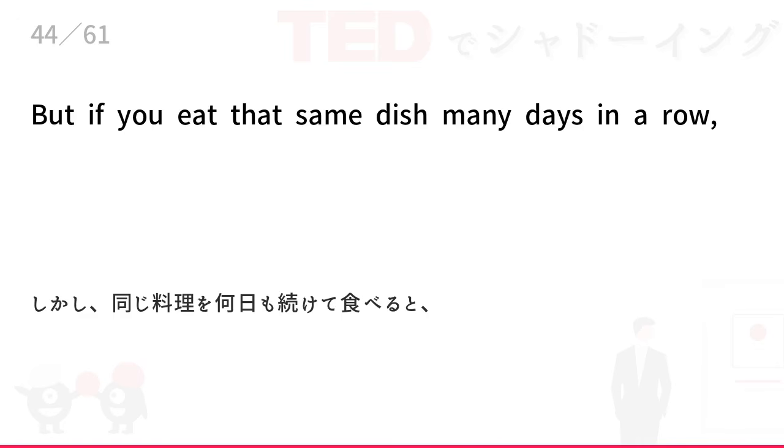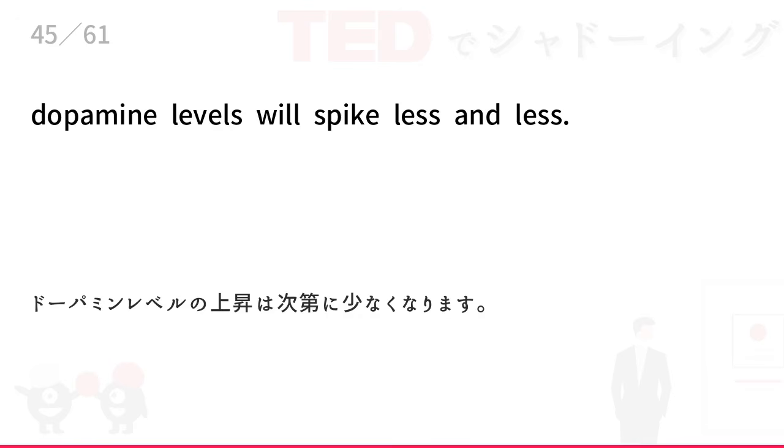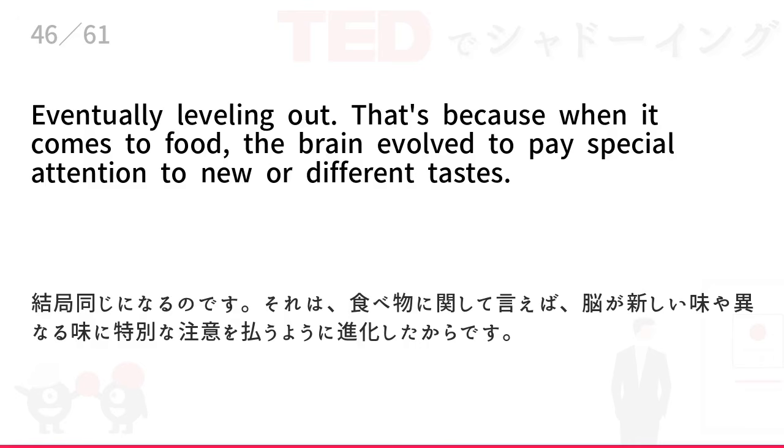But if you eat that same dish many days in a row, dopamine levels will spike less and less, eventually leveling out.